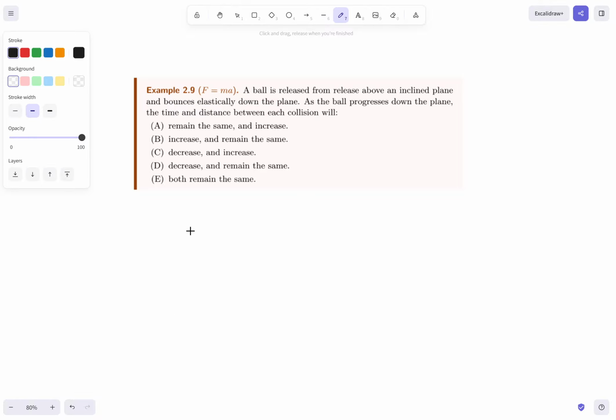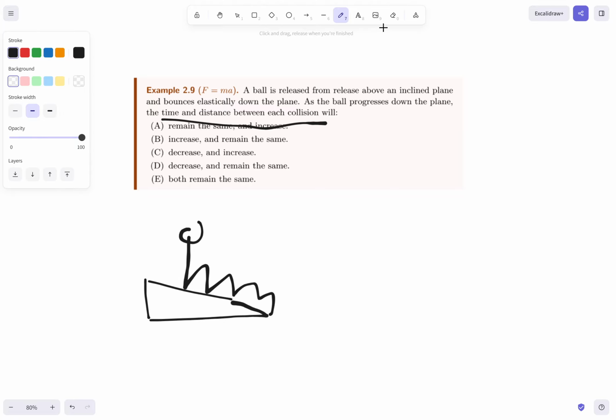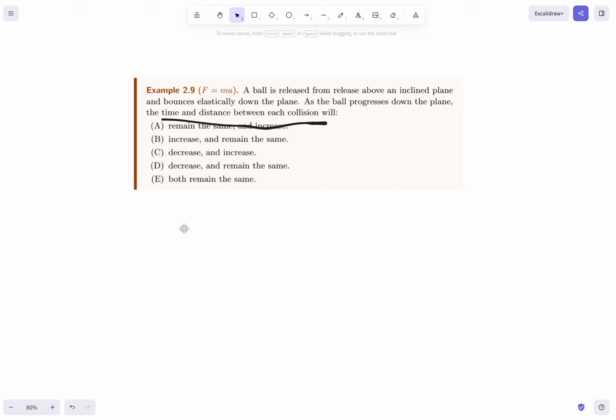Anyway, a ball is released above an incline plane and it bounces elastically, so it doesn't lose any velocity. Think about the time and distance between each collision. Okay, so remember what we could do? We could do the cool trick where we just rotate it.